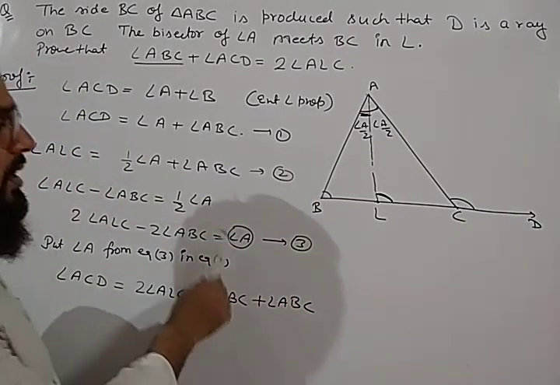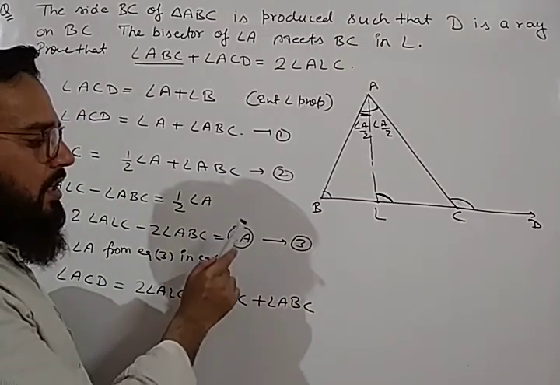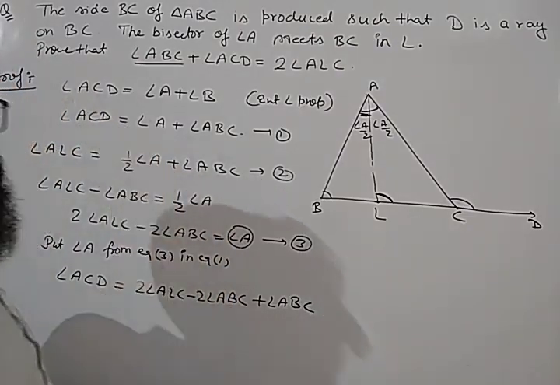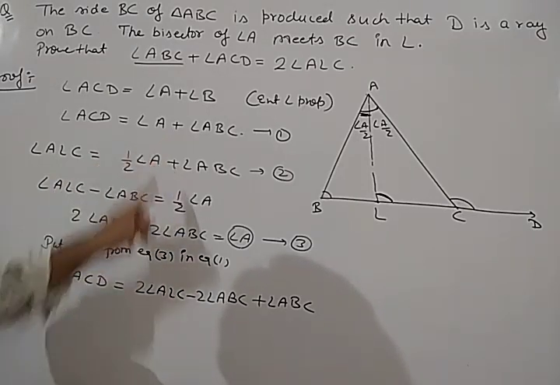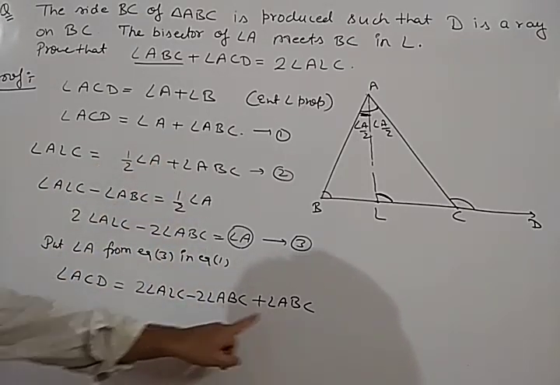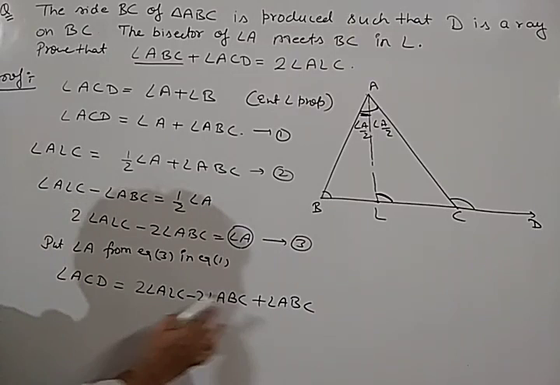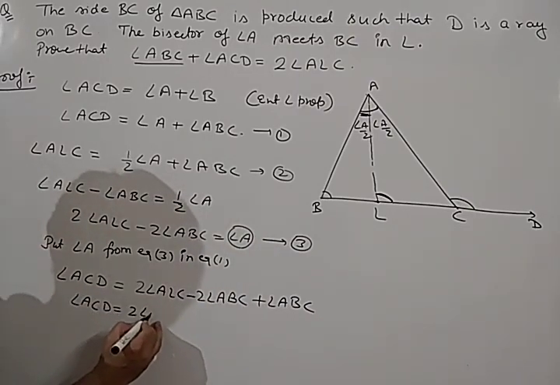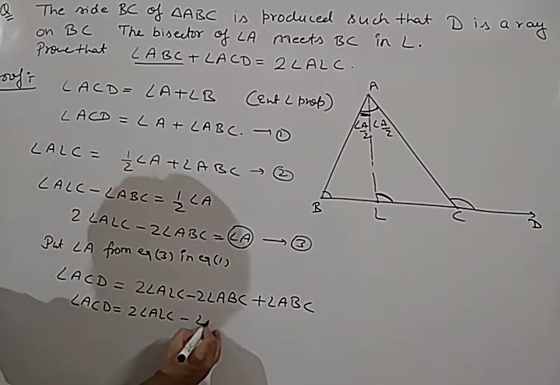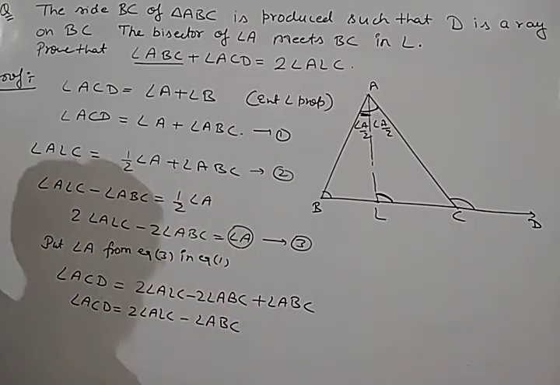Now minus 2 ABC plus ABC. So we will get angle ACD is equal to twice of angle ALC minus angle ABC.